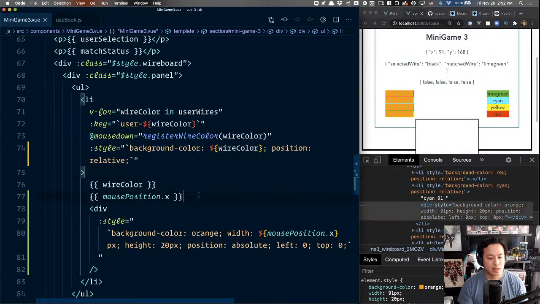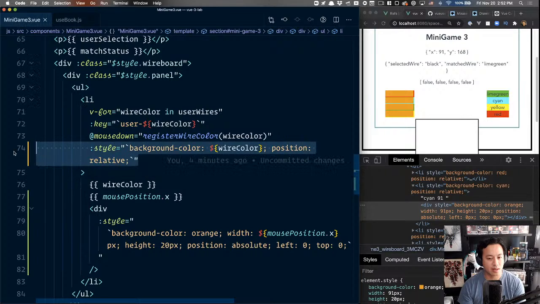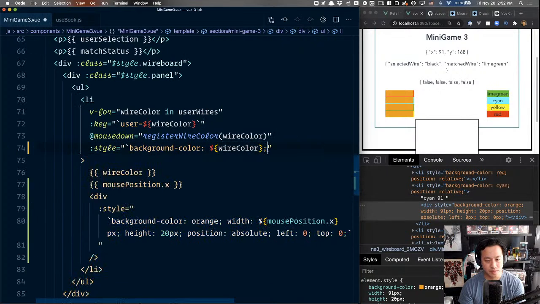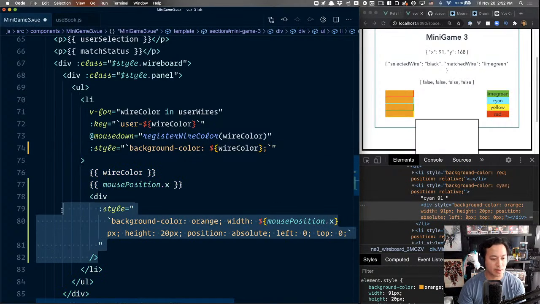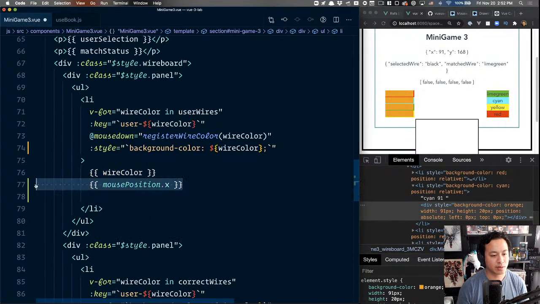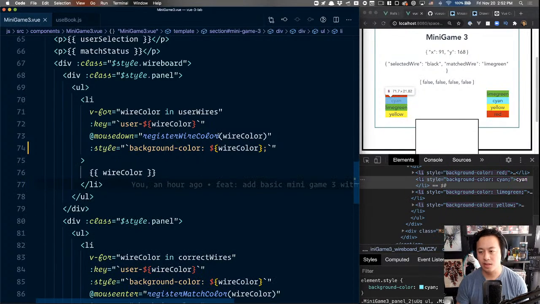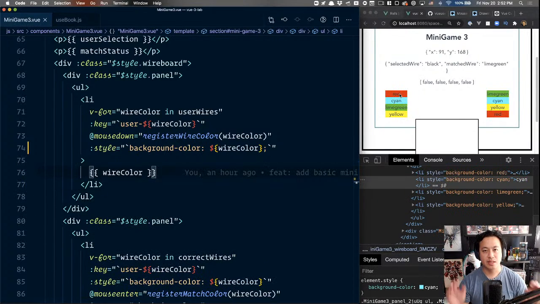So what we need is not a div out of nowhere. What we want for now is to wipe this out. We know that we're getting position and color correctly, but what we actually have in the middle is this